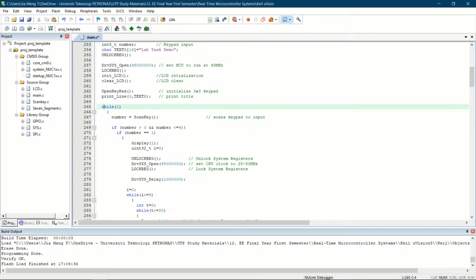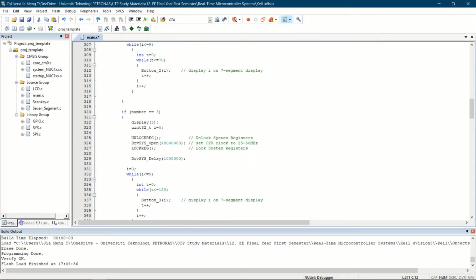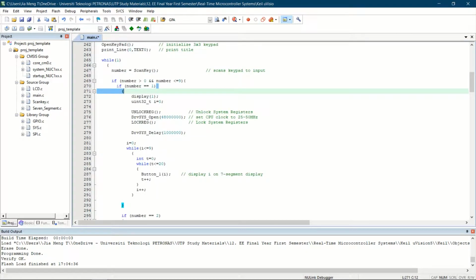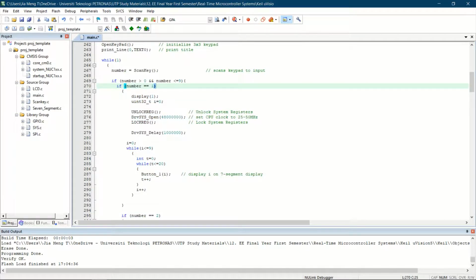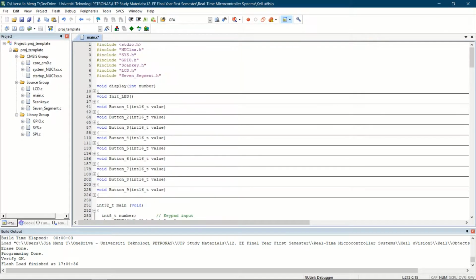While 1 is actually an infinite loop, so it will loop continuously. As I mentioned before, number is actually the input from your keypad, and if your number is more than 0 and less than or equal to 9, it will go into this part of the code. So this is the first part. If your keypad number is 1, it will display 1. This part is actually a function, so if you go back up,